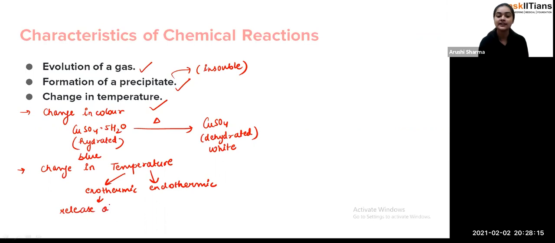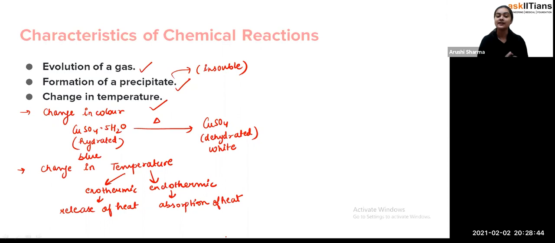Release of heat. That means heat will get released in this reaction, and in the endothermic condition there is the absorption of heat. And obviously, students, whenever there is more heat the temperature will increase, and whenever there is less heat the temperature will decrease. So that's how temperature is changing, depending on whether the reaction is absorbing the heat or releasing the heat. We have seen the examples also. So that's the change in temperature.